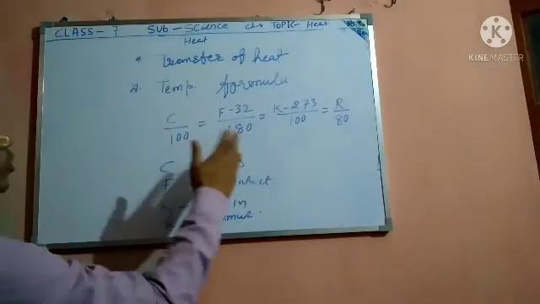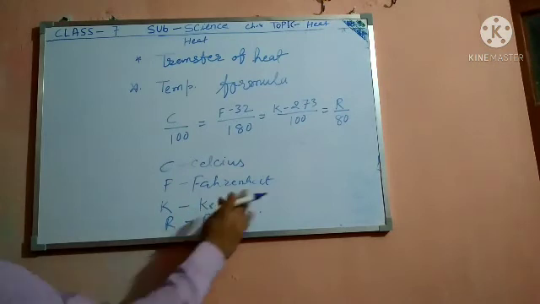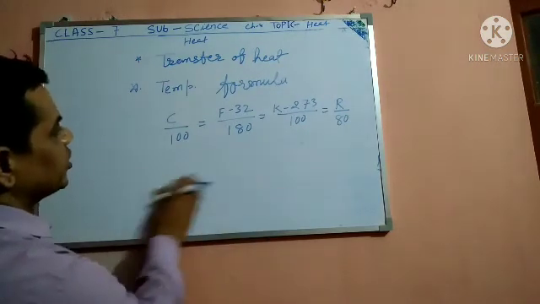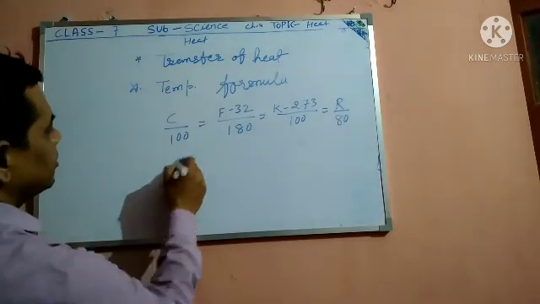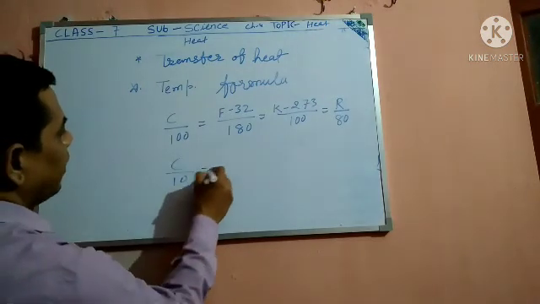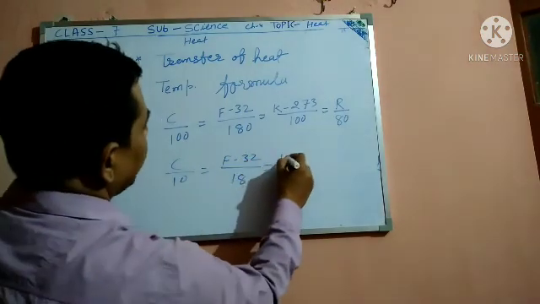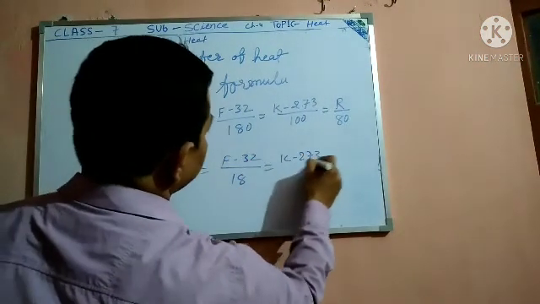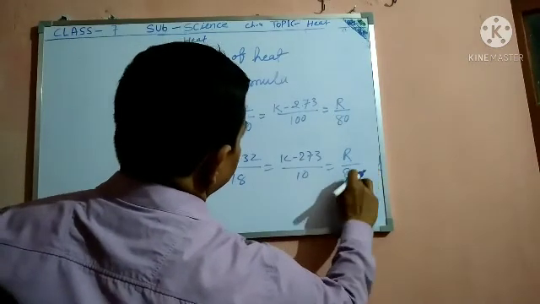Some books write the formula as C by 10, F minus 32 by 18, K minus 273 by 10, and R by 8.